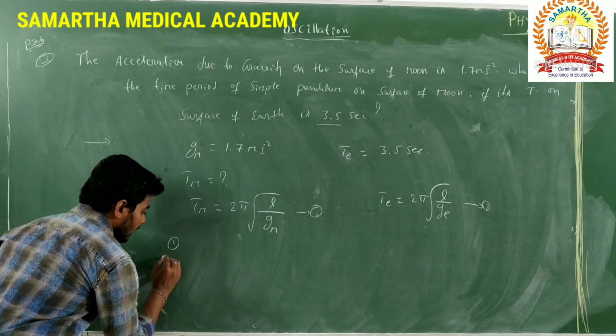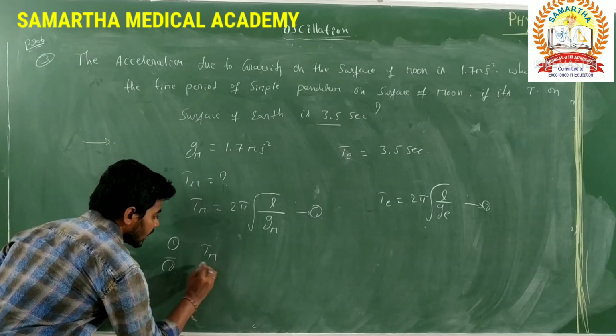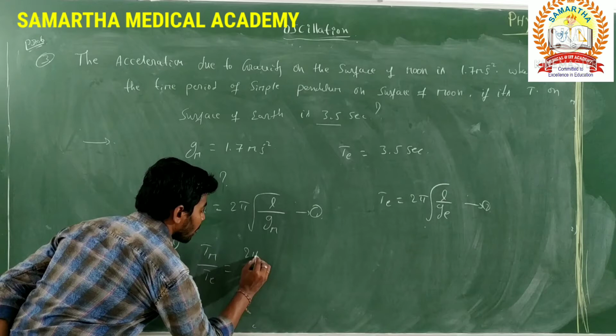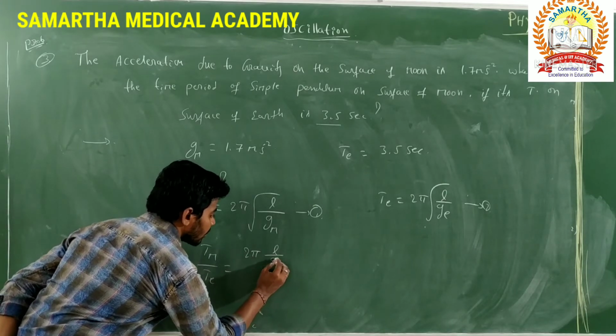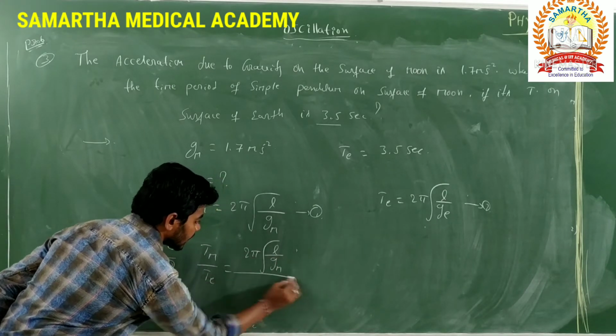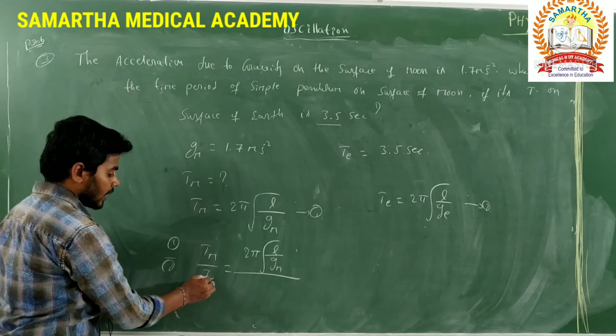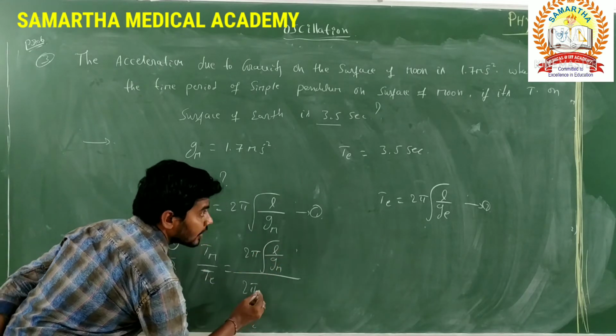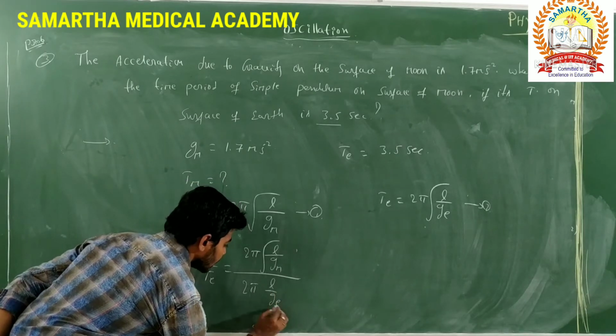Tm by Te equals 2 pi into square root of L by Gm, divided by the time period on the earth's surface, 2 pi into square root of L by G.